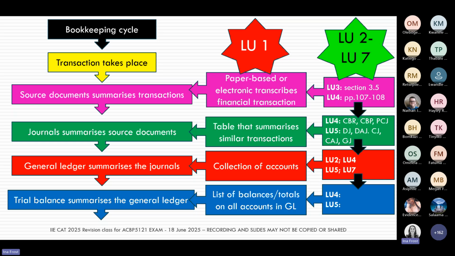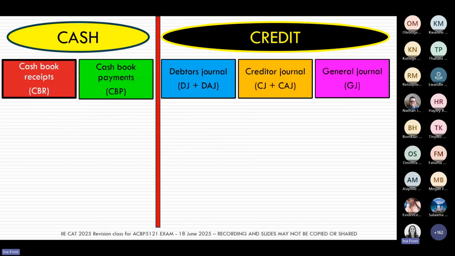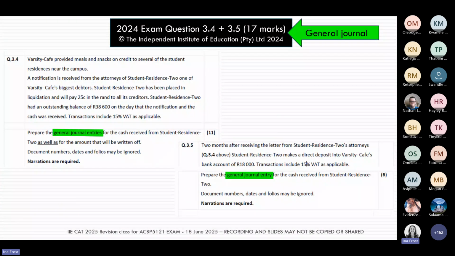Okay, so let's go on then. As I said, from that 2024 exam, interestingly enough, in this exam paper they only tested the general journal out of all of the journals. There was a bigger question in this paper around posting from the journals, and we'll look at that just now. But in terms of the journals, it was a general journal question.